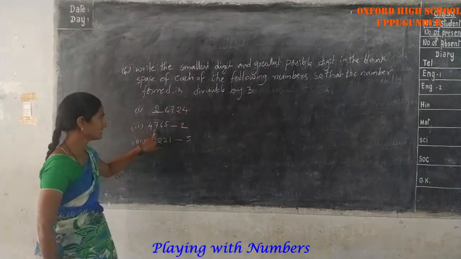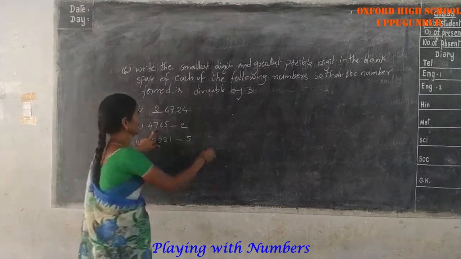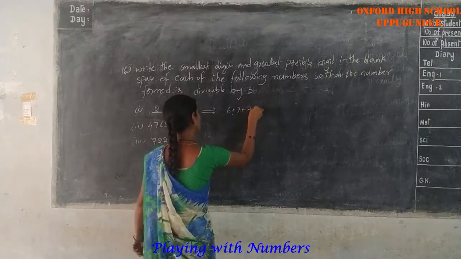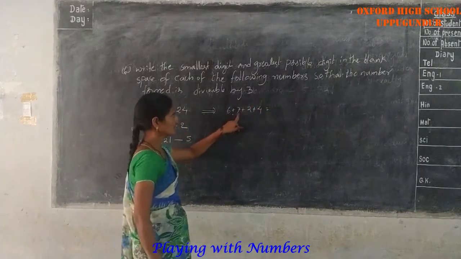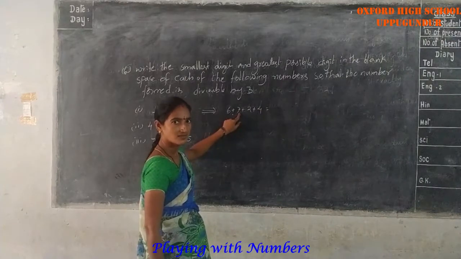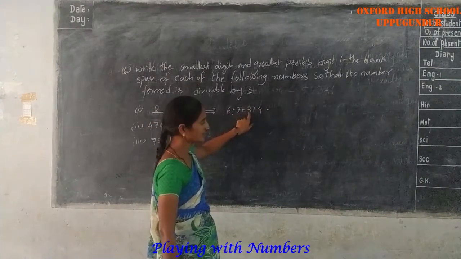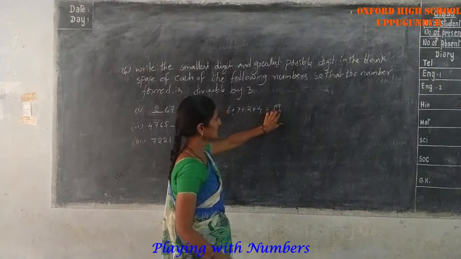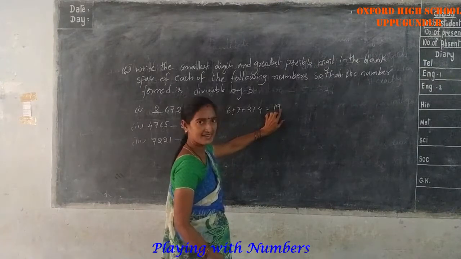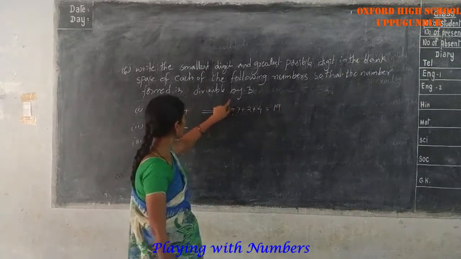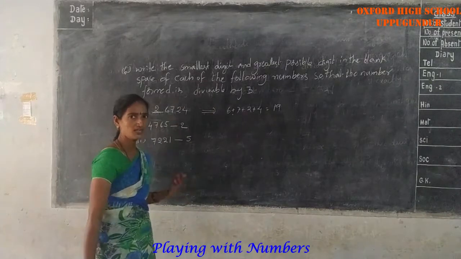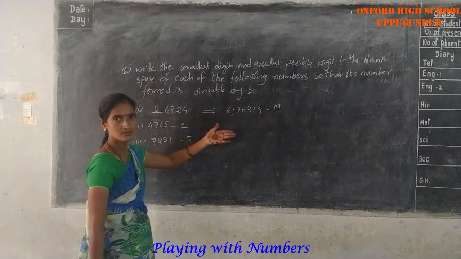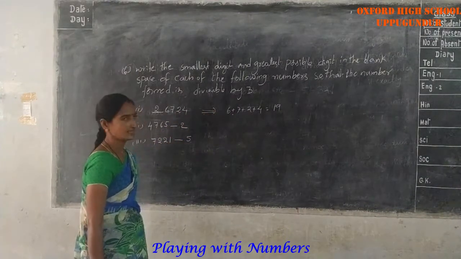The sum is 19 for the given digits, so what number should be added so the number is divisible by 3? 2. 2 added to 19 is 21, divisible by 3.